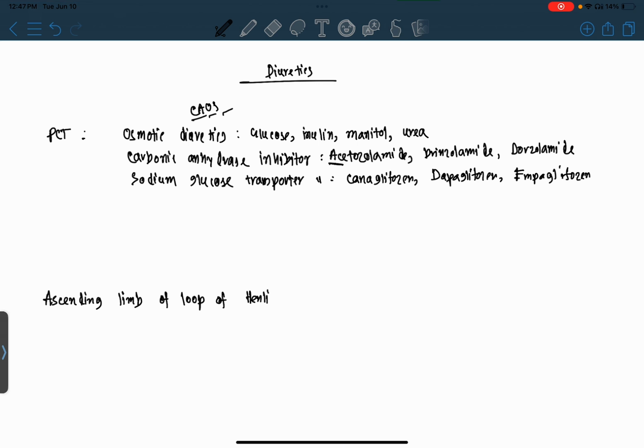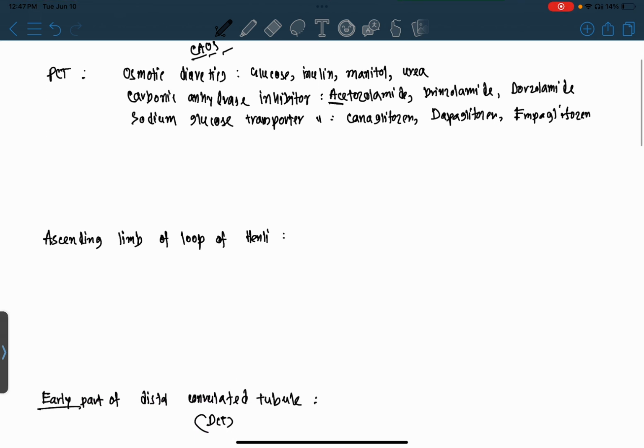Now, the drugs which act on the ascending limb of the loop of Henle are called loop diuretics. So which are loop diuretics? Loop diuretics are furosemide, torsemide, and lastly we can mention ethacrynic acid.